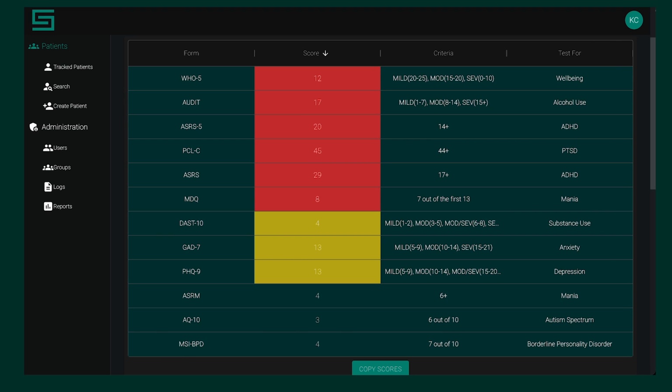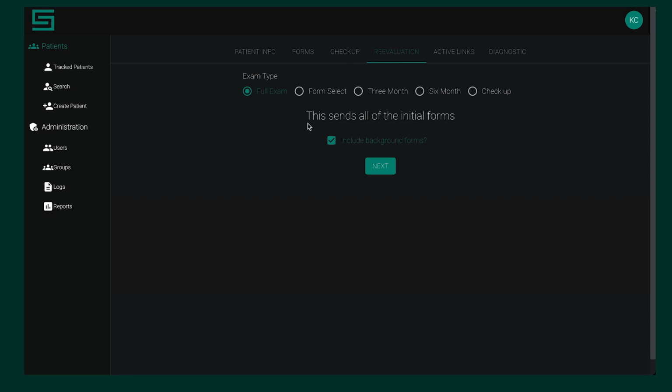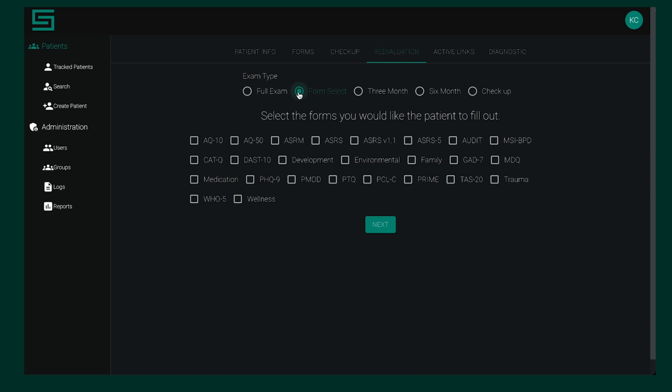So we'll minimize this. I'm going to go into the reevaluation, and I'm going to go form select. And because TOAST is female assigned at birth, we're going to click on the PMDD. And because TOAST's initial data was positive for ADHD, we're going to send the CAT-Q, which looks at camouflaging of neurodiversity traits.